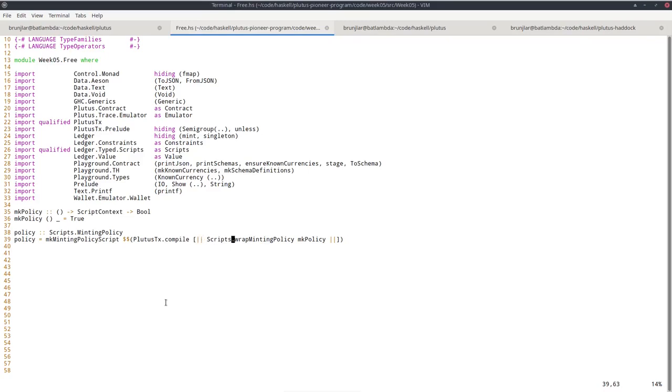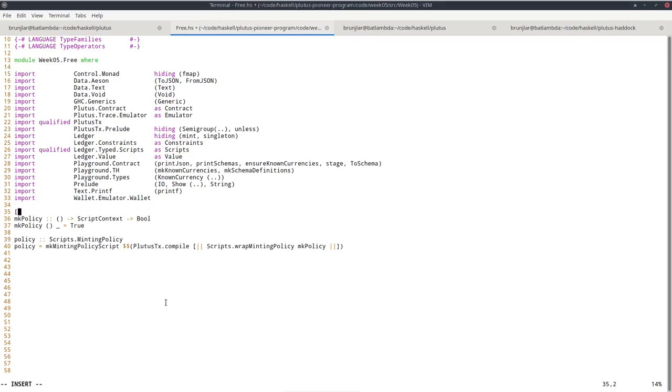And here it's slightly different to what we do for validators. So we take our policy, our Haskell function, but that still has to be converted to the untyped version that just uses BuiltinData for the arguments and a unit return type. And this is what wrapMintingPolicy does. So as before, this wouldn't work because in these Oxford brackets, everything has to be inside them. So we can't have external definitions except if they can be inlined. So again, we have to add this INLINABLE pragma. So let's do that. INLINABLE mkPolicy.